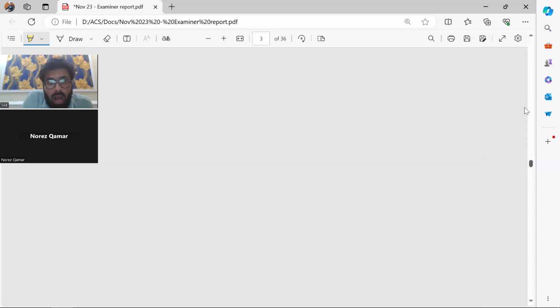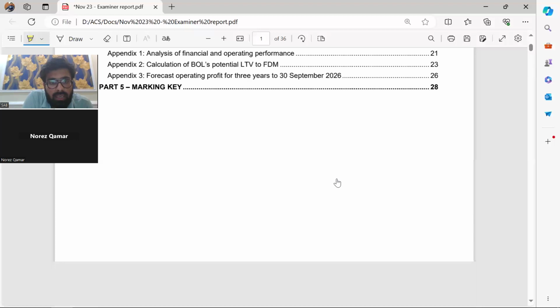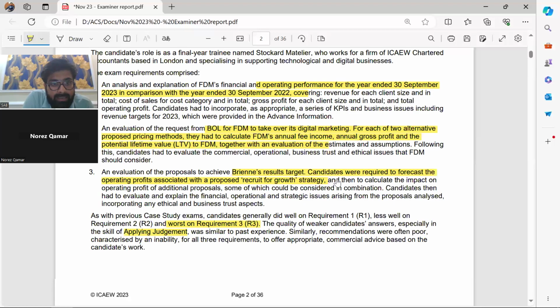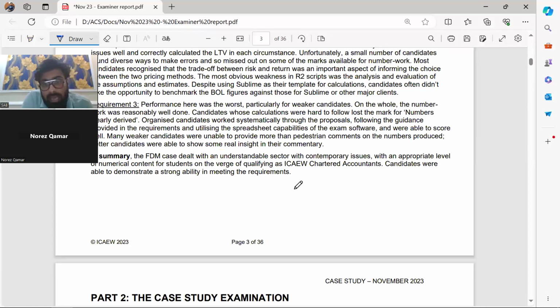Now see how the boxes got ticked. Requirement 1, we have done that. Requirement 2 and 3, for the time being, we haven't done that.